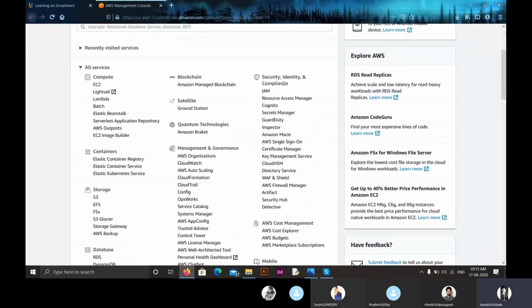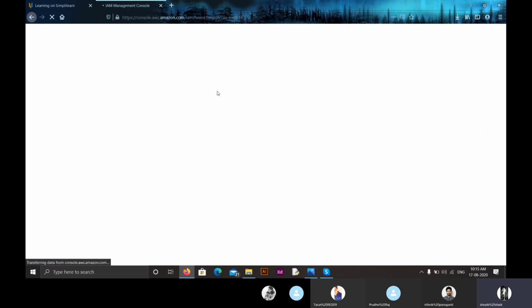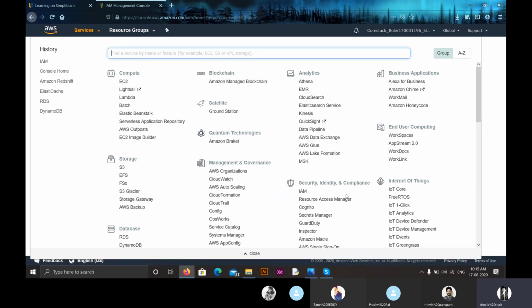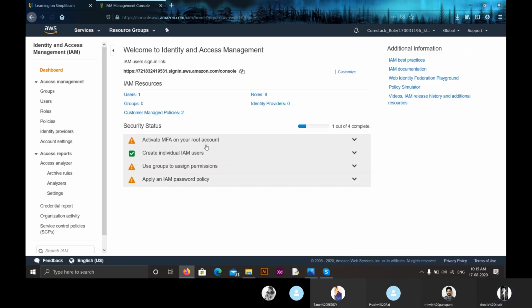So yes, that was the introduction about IAM, identity and access management. Let us see how this dashboard looks. So we just have to get into the IAM dashboard. For that, you have to log in to your Amazon Web Services Management Console. In that, you will have the service Security, Identity and Compliance. You can see here Security, Identity and Compliance. And in this, we have a service IAM. You just have to click that. And this is the IAM dashboard.